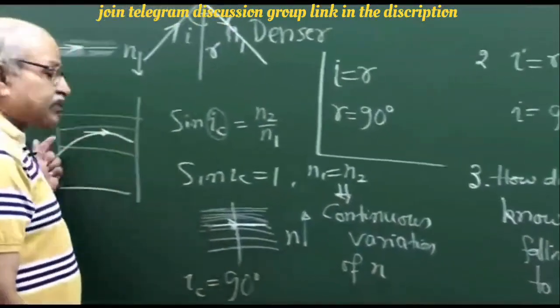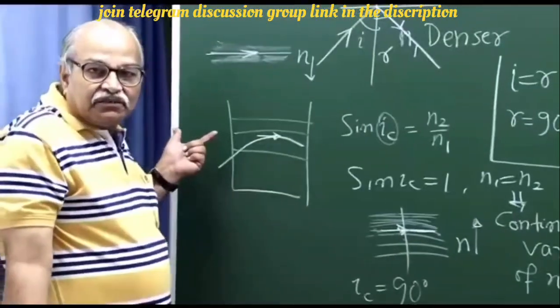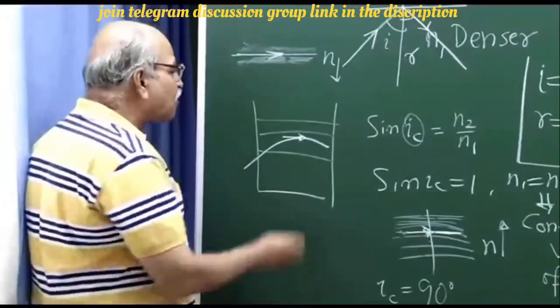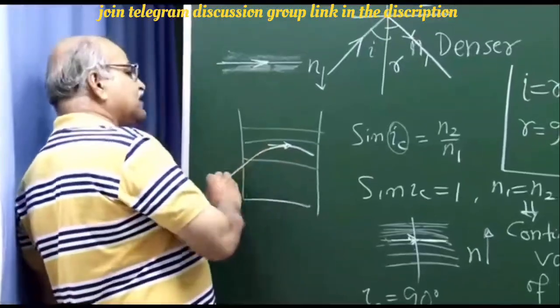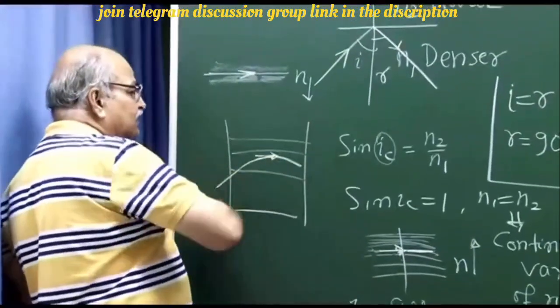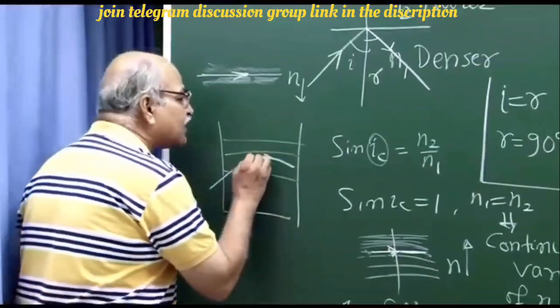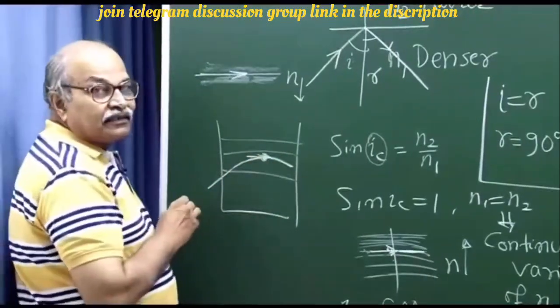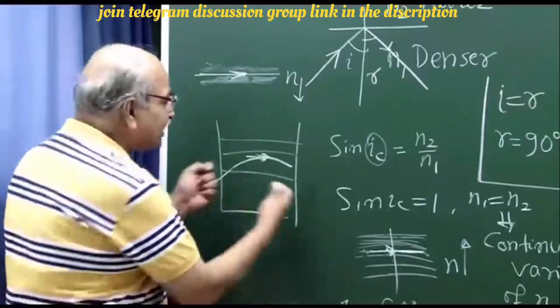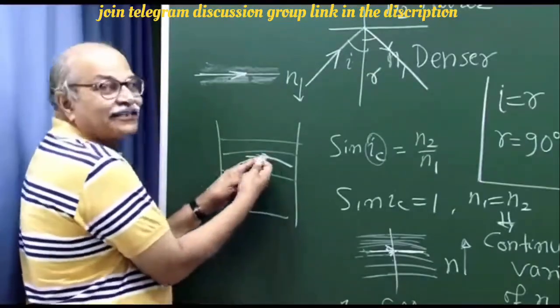The previous history is something which we don't need. We cannot talk of that. In the past it was coming from the denser side and all that. At this point, what happens when it has become horizontal? It's not a hysteresis where the previous history will decide the future.